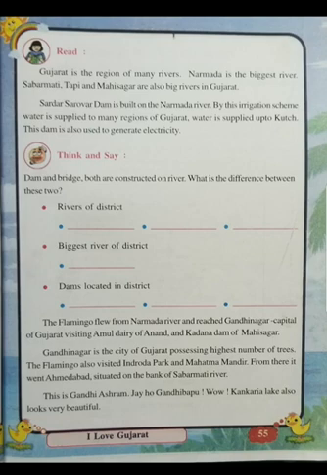There are many. Gujarat is a region of many rivers. That is why Gujarat state is so green and flourishing. You go out, you see Gujarat during the rainy season, it becomes so lovely because entire greenery is there. So much greenery is there in Gujarat because of plenty of rivers. So which are the main rivers? Narmada is the biggest river. Sabarmati, Tapi, Mahisagar are also big rivers in Gujarat.